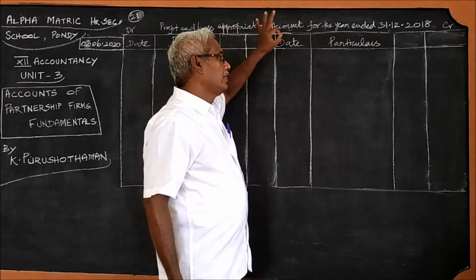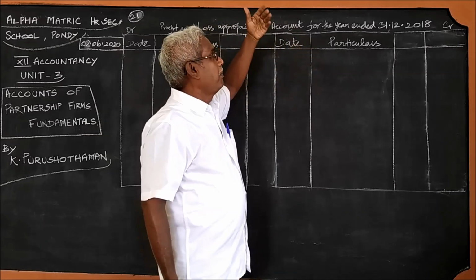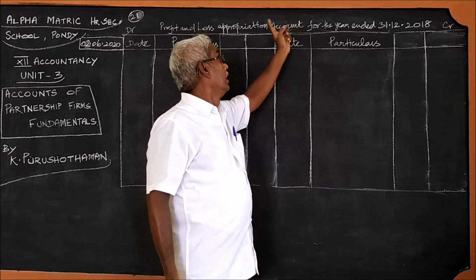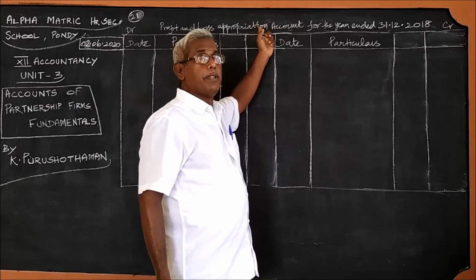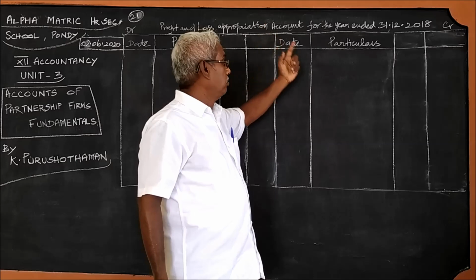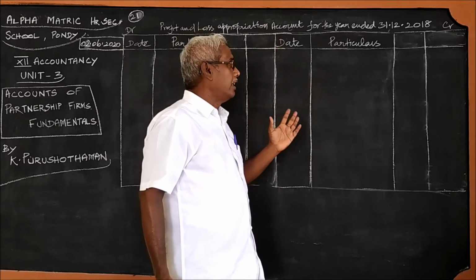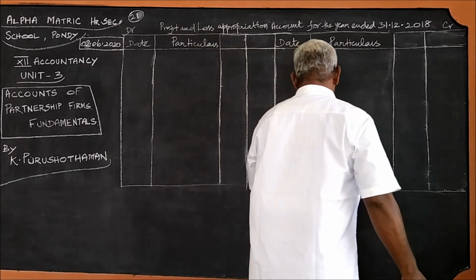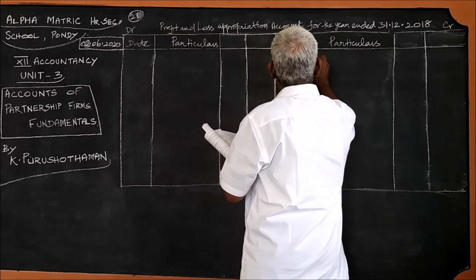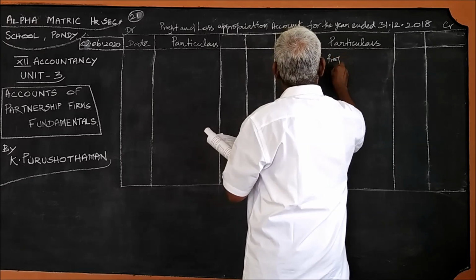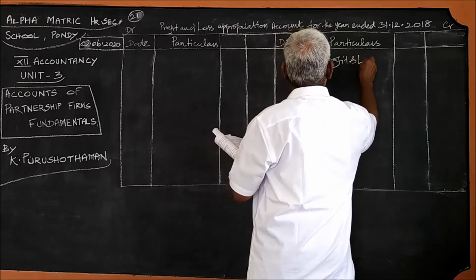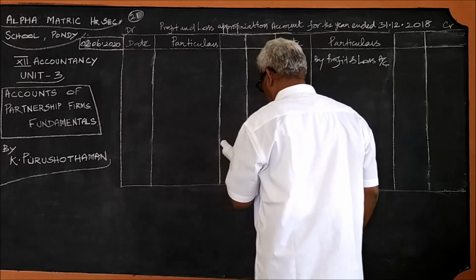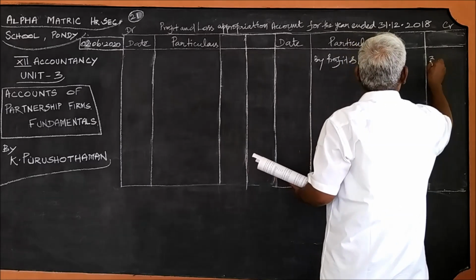Except for capital and drawings, everything else switches sides: credit in the capital account comes on the debit, and debit in the capital account comes on the credit of the profit and loss appropriation account. This is very important. With this idea, we pass on to the first item, the net profit of the firm by profit and loss account. The amount is 35,000.